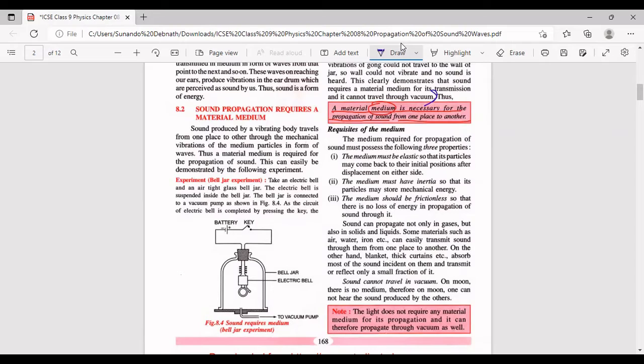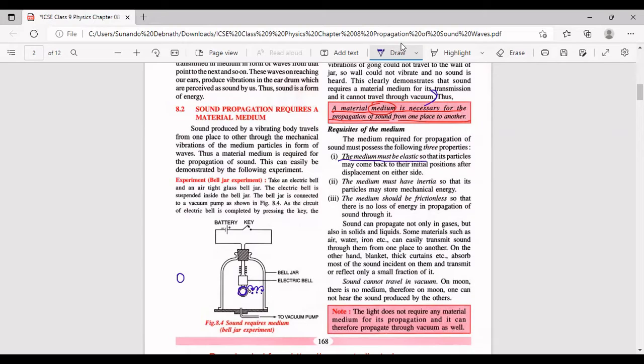The first property is that medium must be elastic. What does it mean? Elastic means that the particles must immediately come back to its initial position after displacement on the other side. You see, the air molecules, they vibrate. We have just discussed that while this bell is vibrating, the vibrations are transferred to the neighboring air molecule. Then this neighboring air molecule would transmit its vibrations to the next neighboring molecule. And in this way, each of the neighboring molecules are set into vibrations, and finally it reaches to the ears. And then these vibrations are transmitted to our eardrum.